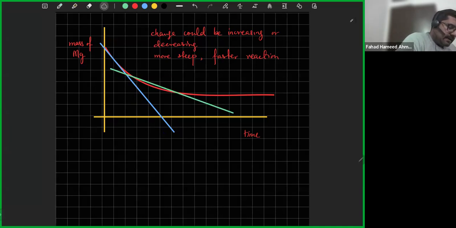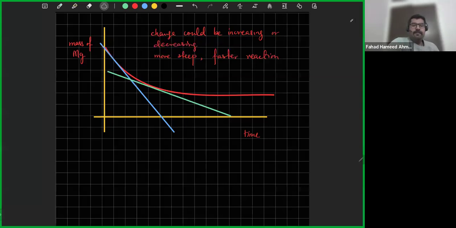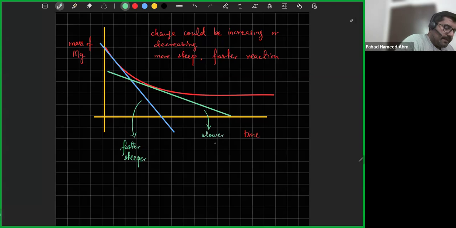Let me fix that. So slowly what happens is the gradient decreases. So this line over here indicates faster. Why? Because it's steeper. This over here, that's slower. Why? Because it's less steep.